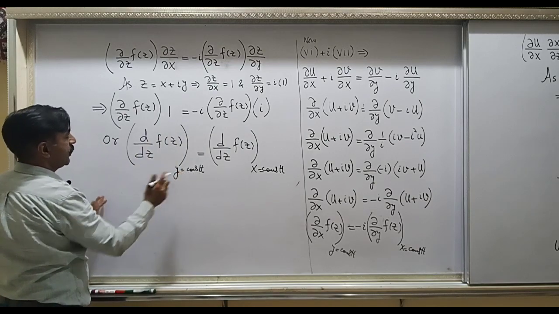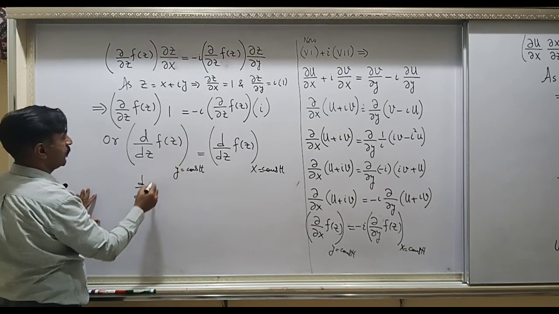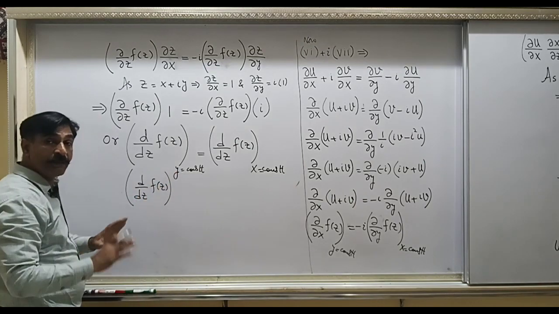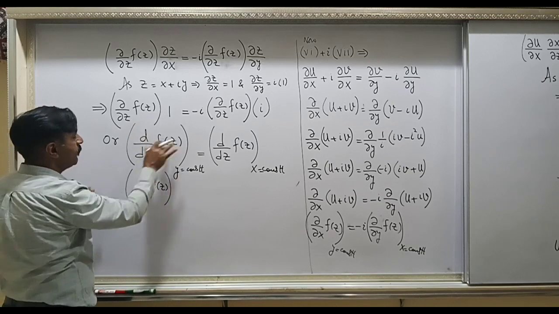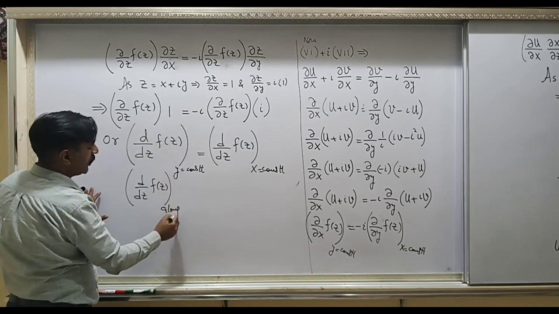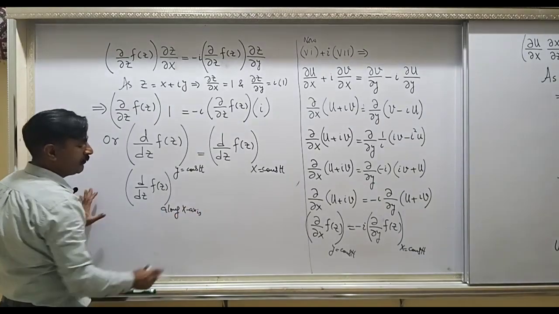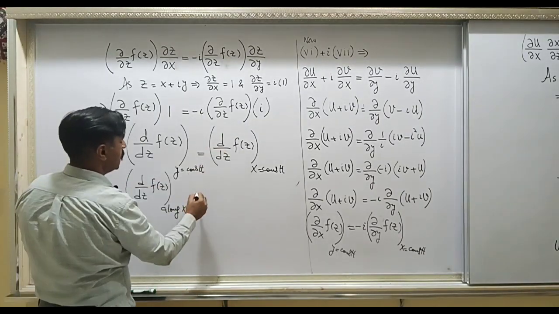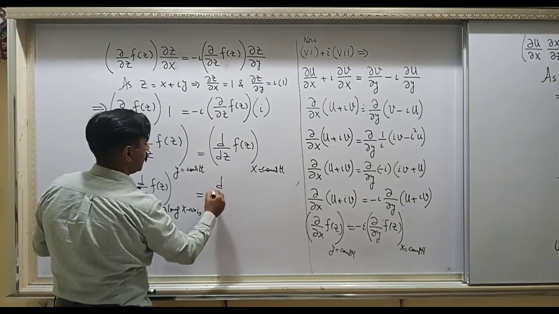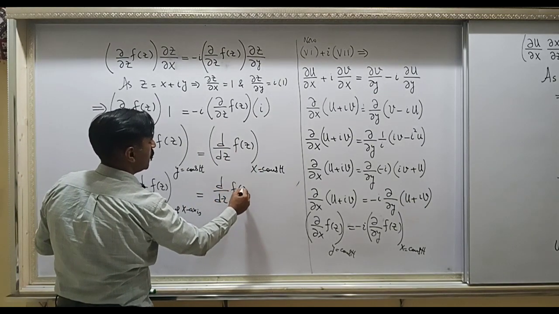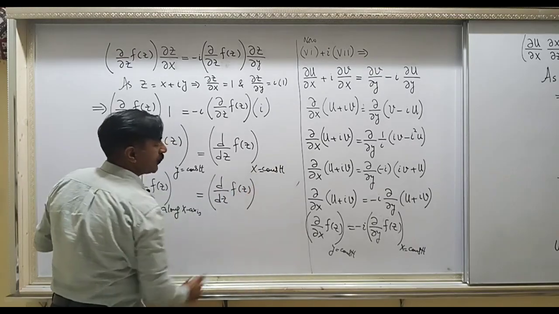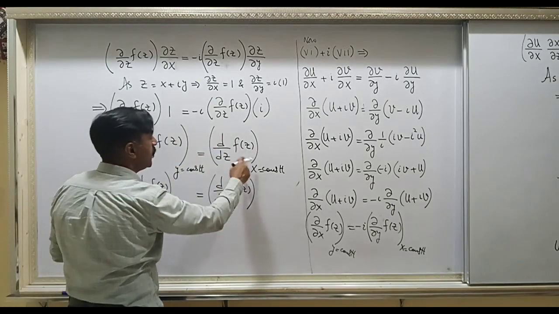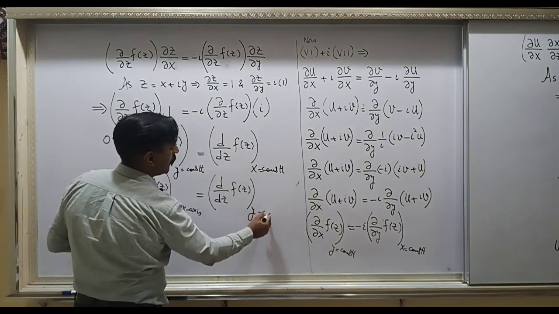And what does it mean? d by dz f(z), and y is constant, meaning x is variable, meaning this derivative is to be calculated along x-axis, meaning this derivative is to be evaluated in the x direction, and on the right hand side df by dz, and x equal to constant means your variable is y and y is along y-axis. So this is the derivative which is to be taken along y-axis.